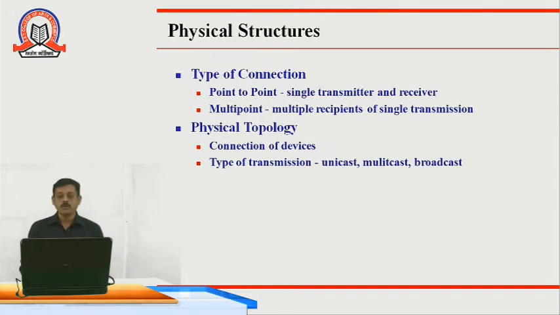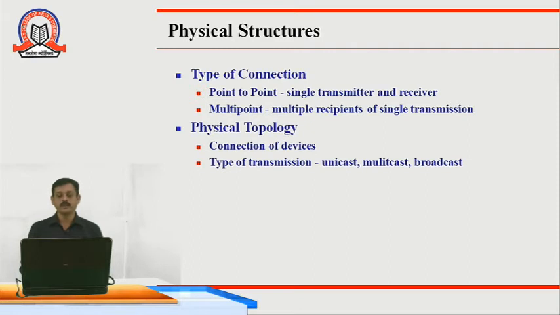Now, what is the physical structure of a network? So let's see the types of connection. There are two types of network connection. One is point to point and another one is multi-point. Now what is meant by point to point? In a point to point connection, we can see a single transmitter and a single receiver is present over there, and the data communication link is dedicated between them only.